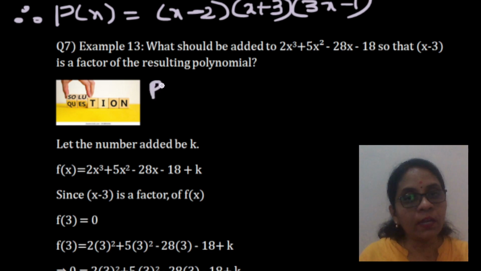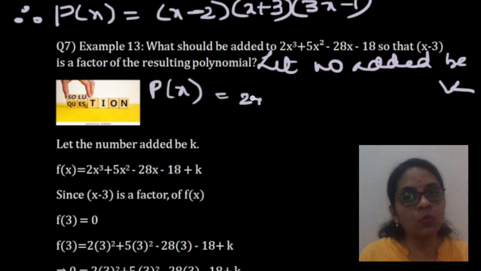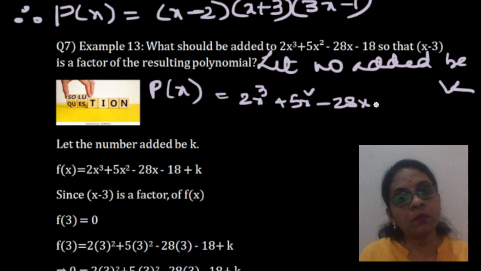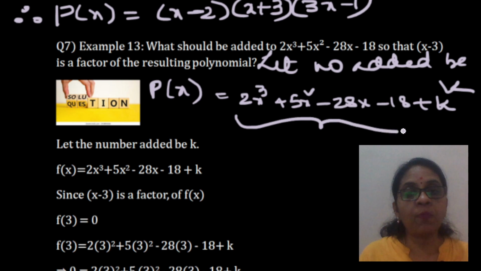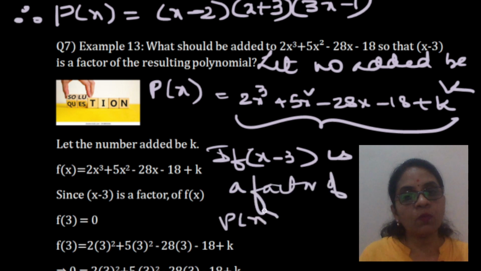So we will first let the number added be k. The polynomial now becomes 2x cube plus 5x square minus 28x minus 18 plus k. Now this polynomial has x minus 3 as a factor. If x minus 3 is a factor of p of x, what is the result, children?